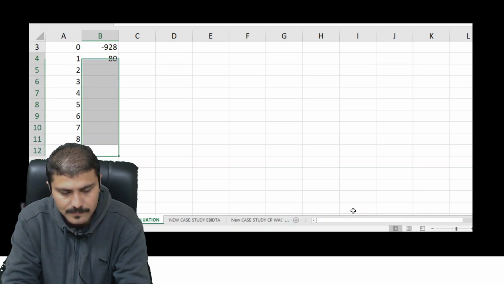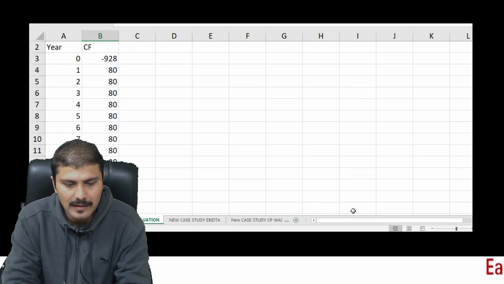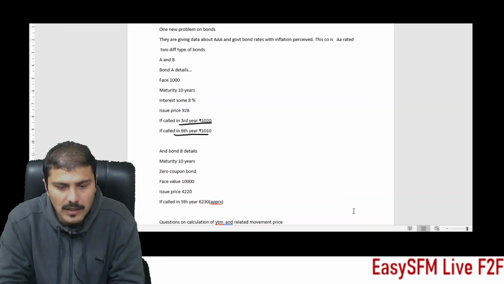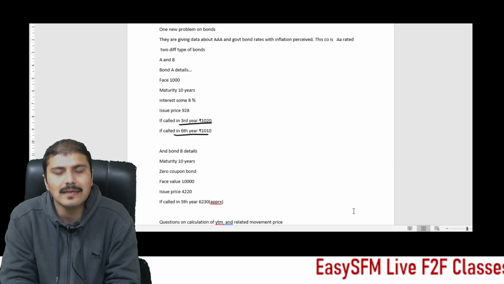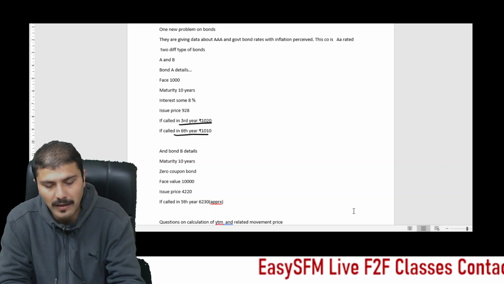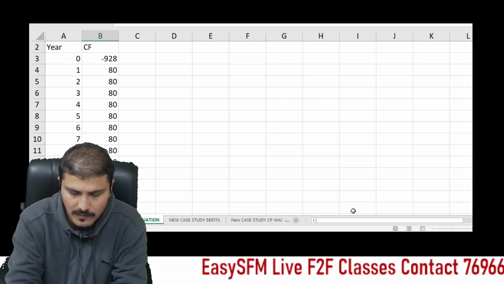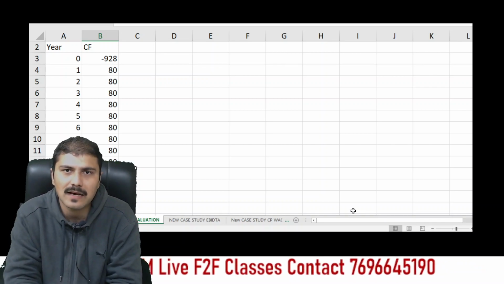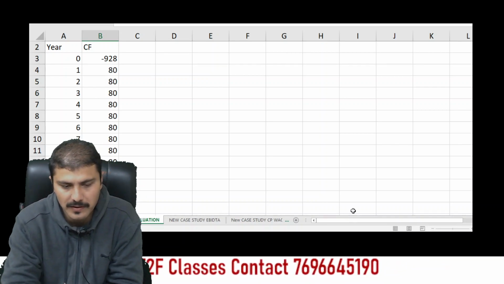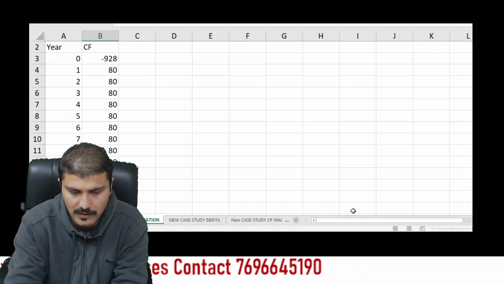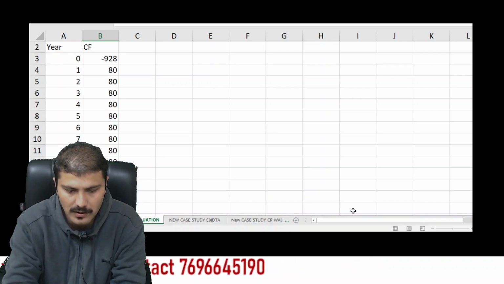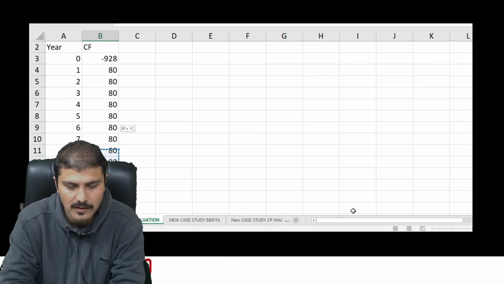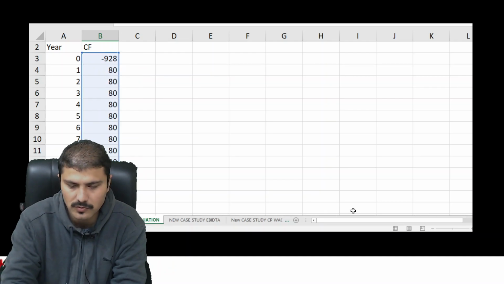9th year. And in the 10th year, I am going to receive 80 rupees along with the redemption amount. Now it is not written anywhere how much amount will be redeemed at maturity, so by default we are assuming the face value. So we are going to receive 80 plus 1000. And if the YTM is asked in that particular question, we will write equals YTM, or IRR I should say. The formula in Excel or OpenOffice is known as IRR. Select the values and close the bracket.